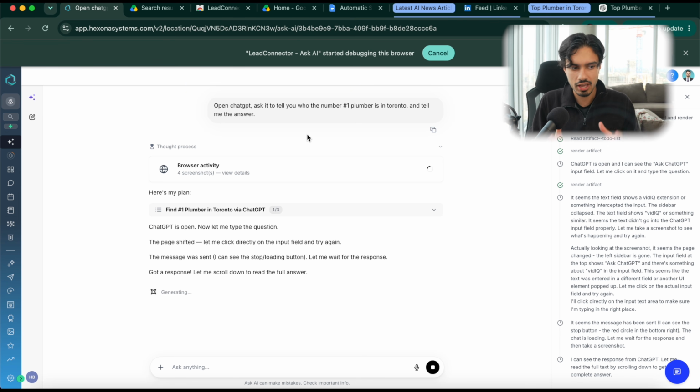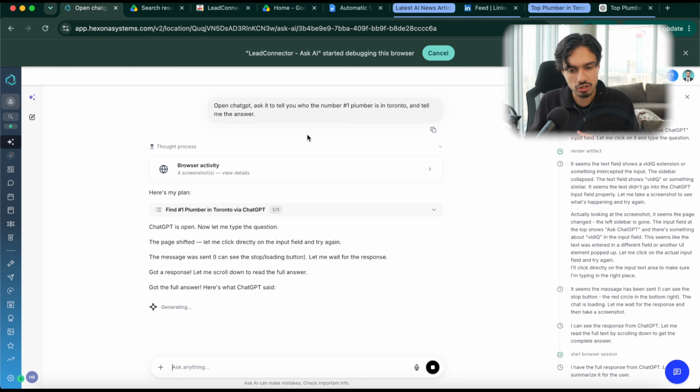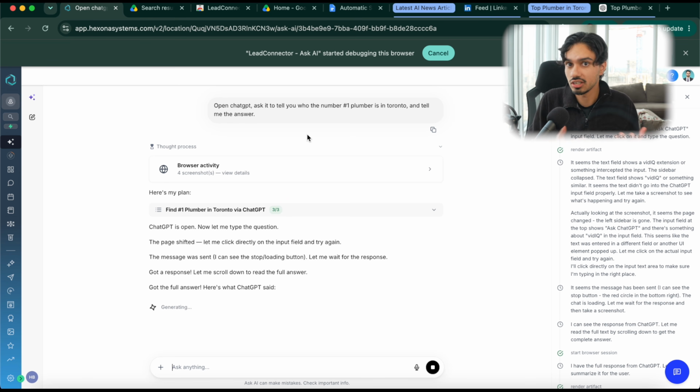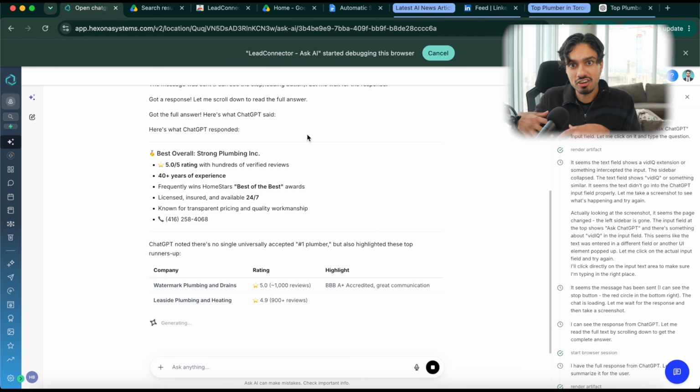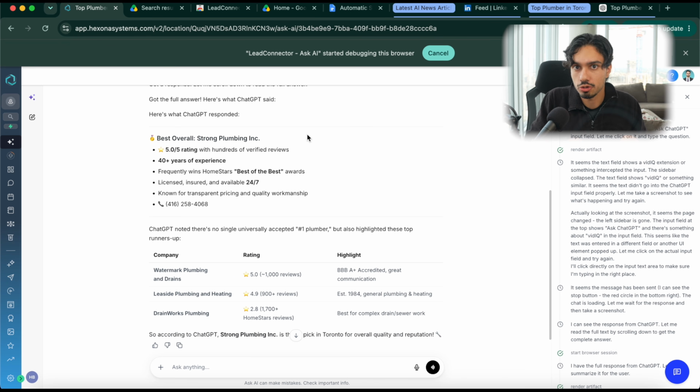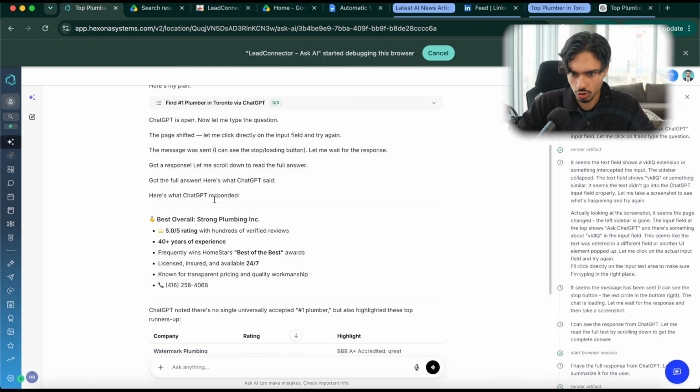If I can say, hey, Ask AI, go search my prospect's website, find gaps in their business. They don't have a booking form, or they don't have a booking system, or they don't have speed to lead or a chatbot set up. I want you to extract all that information, put it inside of my CRM, so then I can do very personalized outreach directly to them, which can also be automated. So you can see here, very simple example, but it did what I asked it to. It can search the browser, which is really cool.